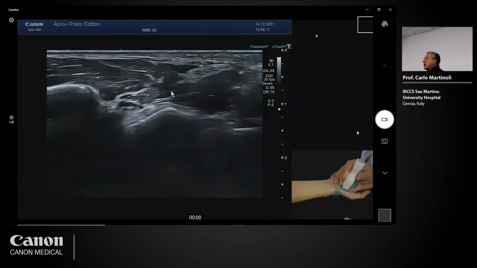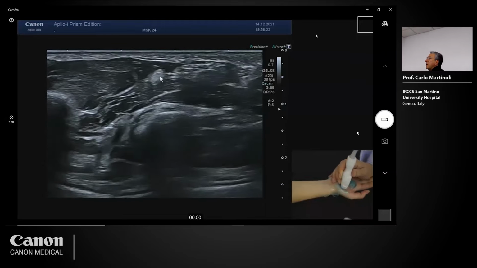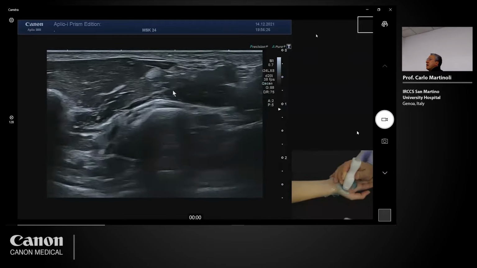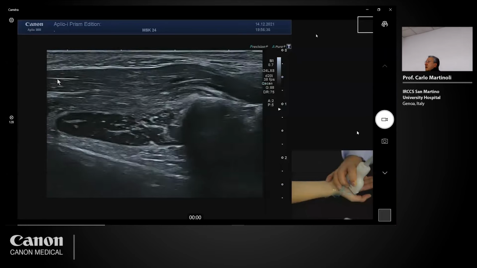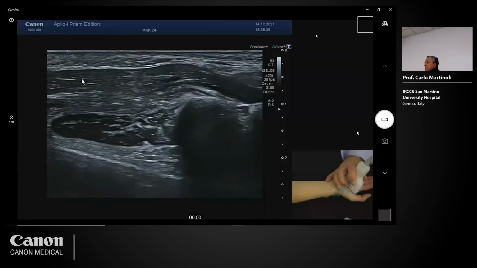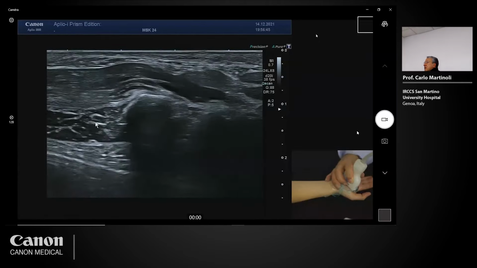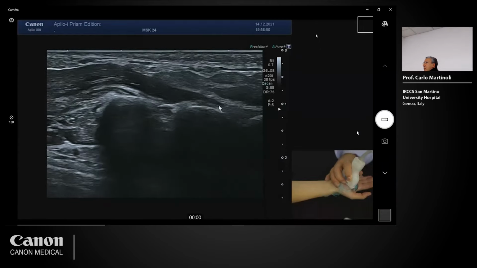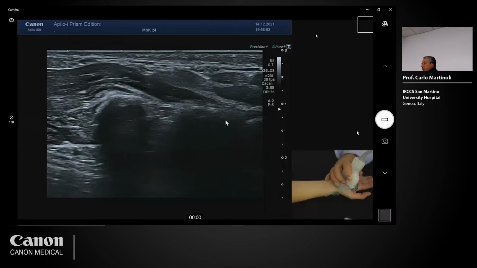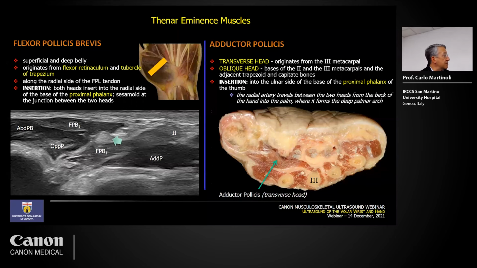The tendon looks hyperechogenic now as a result of anisotropy. And this is the adductor pollicis. So I have to orient the probe obliquely to be in the long axis of the adductor pollicis. It's a very big muscle. Deep to it, we can see the dorsal interosseous of the first space. And then I see here the origin of the adductor pollicis from the third metacarpal. So this is the technique to scan the thenar eminence muscles.